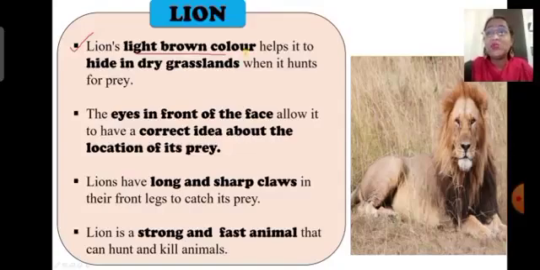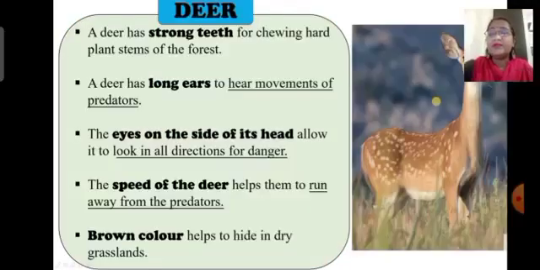A tiger is as good a hunter as a lion. The black stripes on the body of the tiger look like grass to its prey. Next, we'll see the animal which is present in the grassland, the deer.